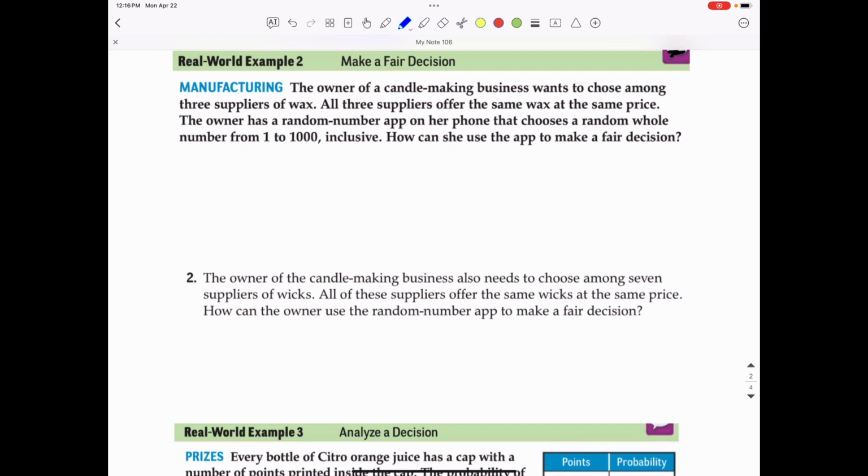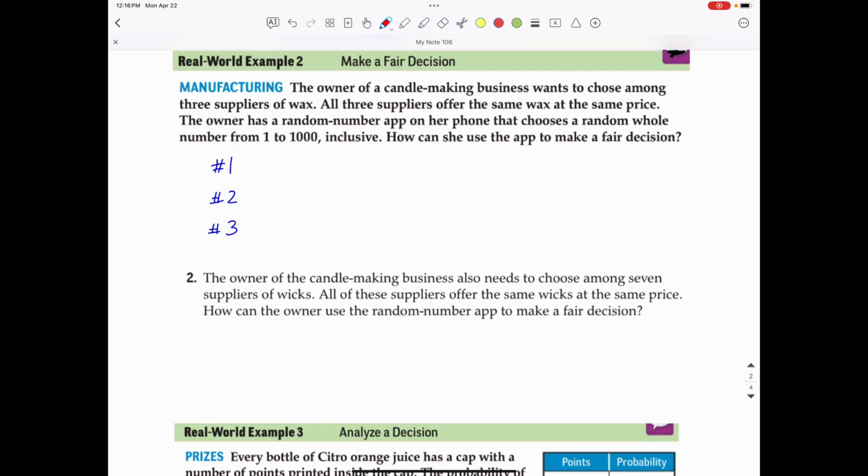So we got 3 suppliers. We'll just call them supplier number 1, supplier number 2, and supplier number 3. So what we can do is assign certain numbers to each of the 3 suppliers. We're going to choose from numbers 1 to 1,000. Since there are 3 suppliers, we want to make each of the suppliers equally likely to actually win this.